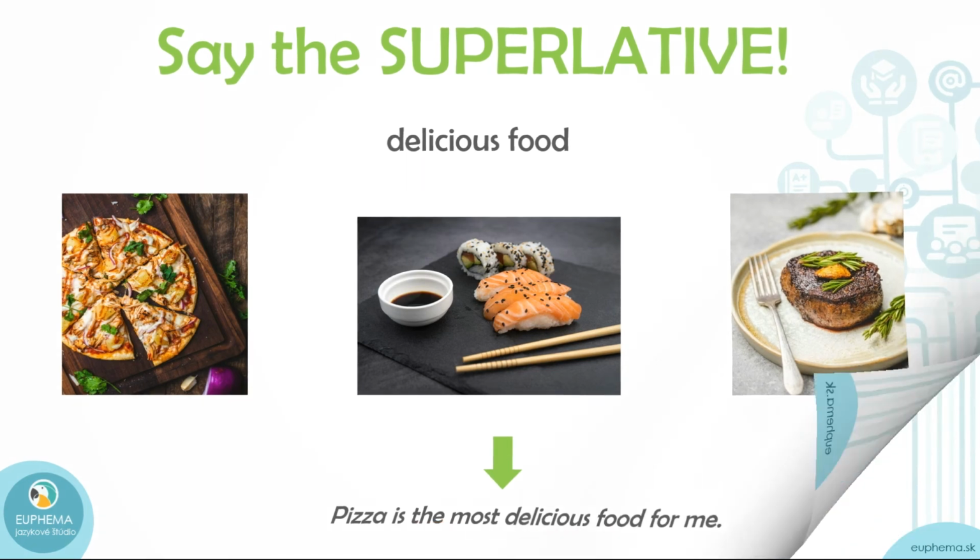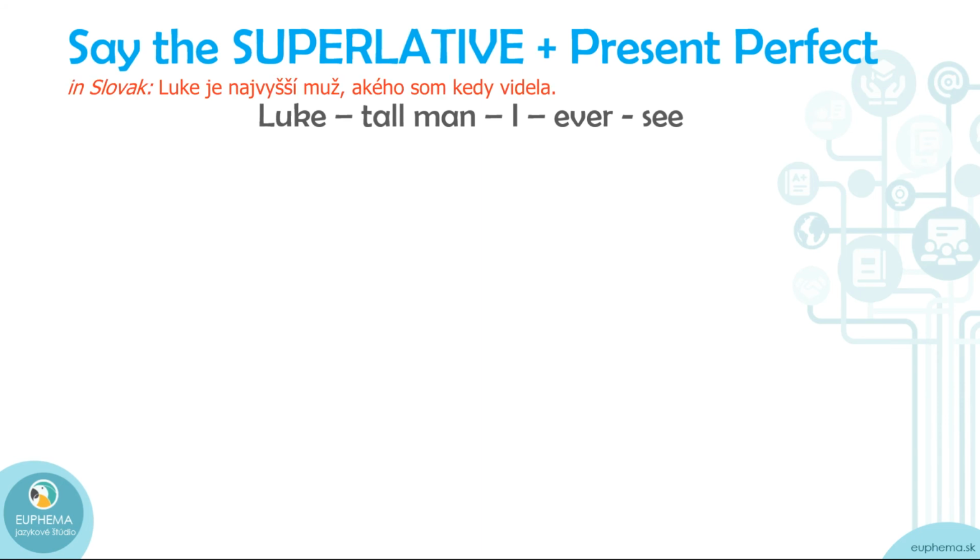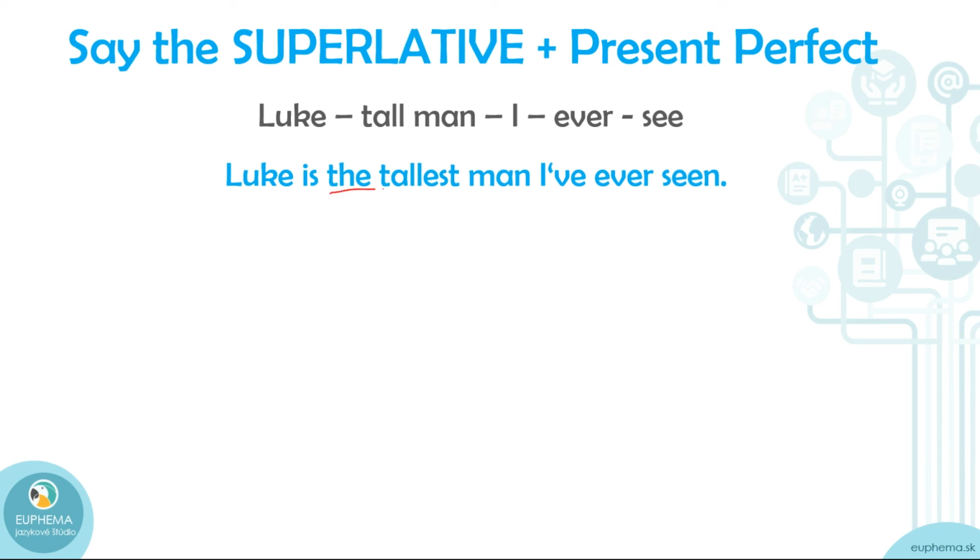Very good. Finally, let's try to use this superlative with present perfect. So try to make a sentence out of these hints. So look, tall man I ever see. Okay, try to make the sentence. Let's check it. Luke is the tallest man I've ever seen. Okay, so superlative, the tallest man. In present perfect, I have ever seen, past participle.